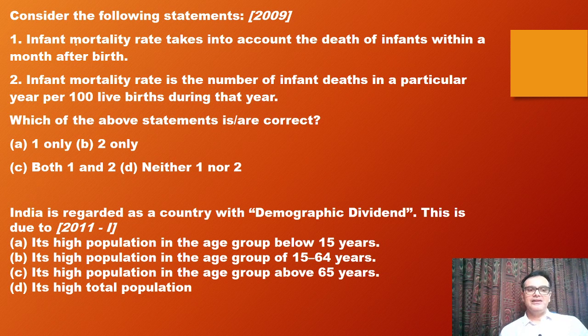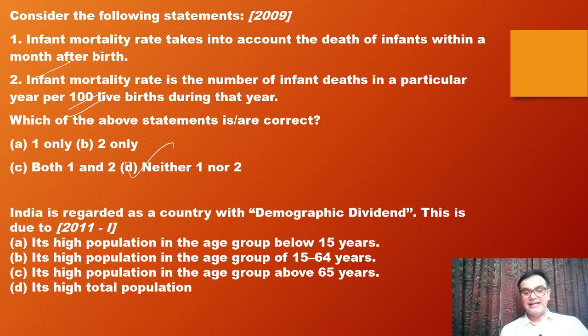Okay. Now, consider the following statements. Infant mortality rate takes into account the death of infants within a month after the birth. Is it month or is it year? It's a year. Now, infant mortality rate is the number of infant deaths in a particular year per 1000 live births during that year, not 100. So the answer is neither 1 nor 2.